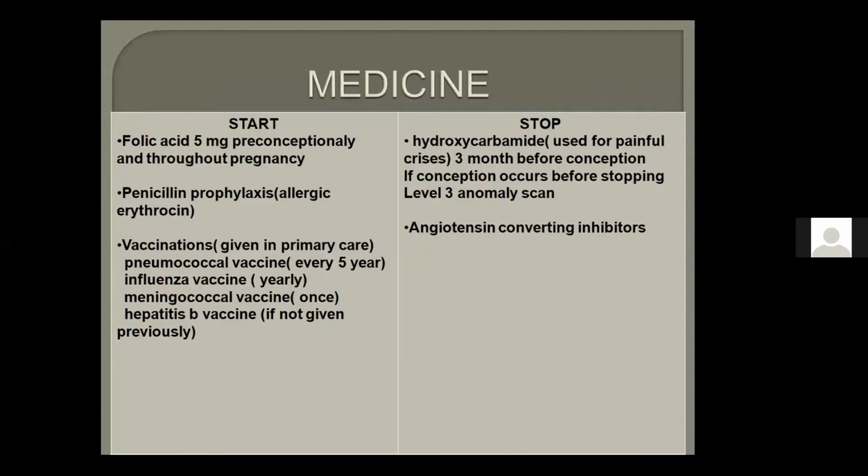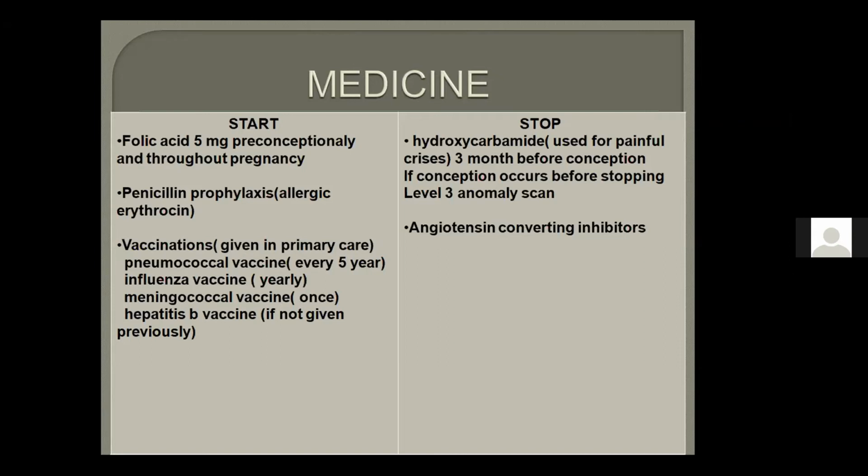And this is the last point. Always try to remember medicines, like which medicine to start and which medicine needs to be stopped. Okay, what needs to be started? Folic acid 5 milligram preconceptually and throughout pregnancy.